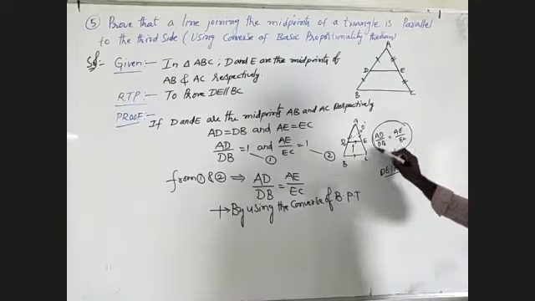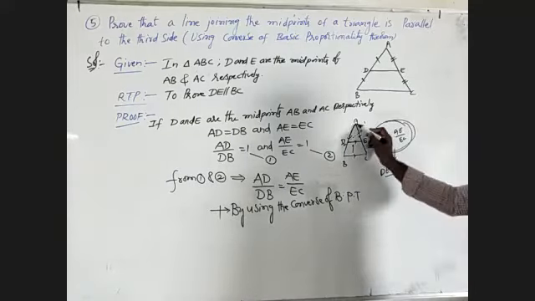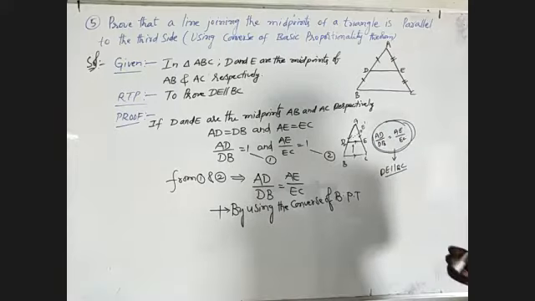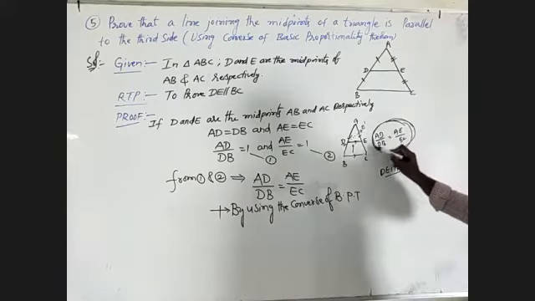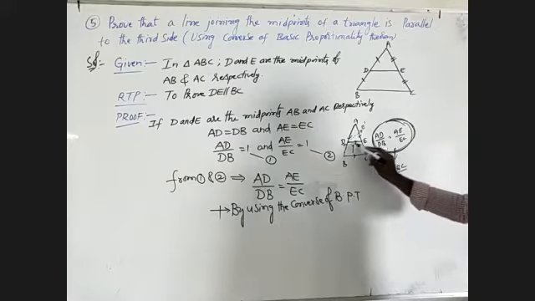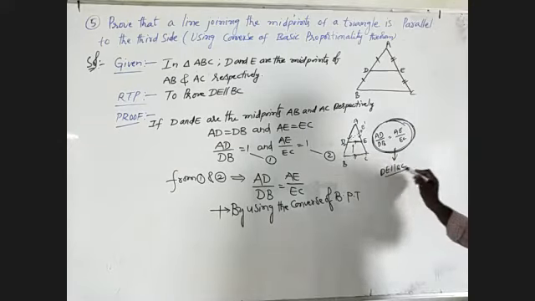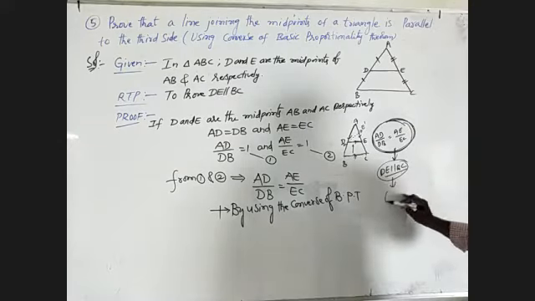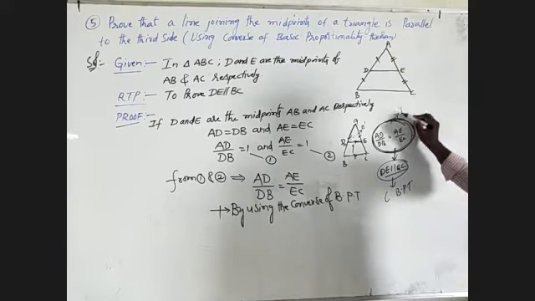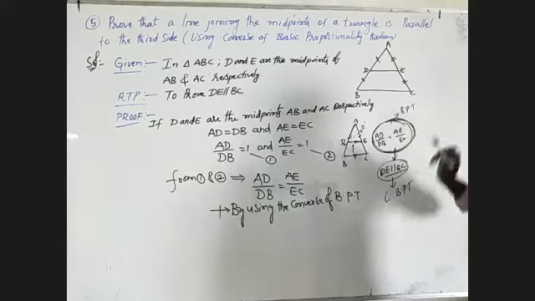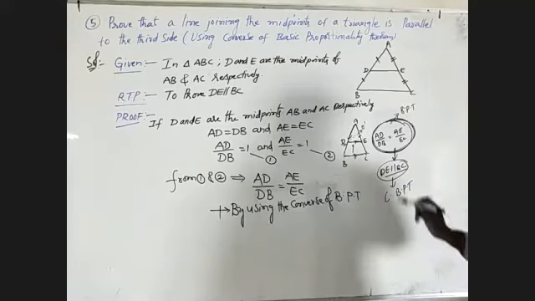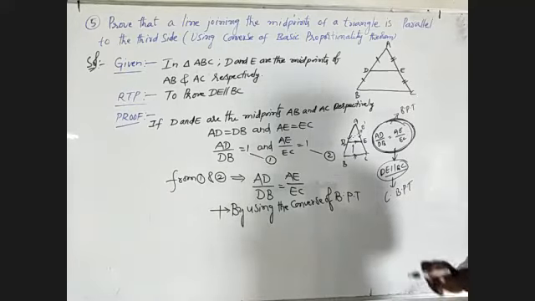What is meant by the basic proportionality theorem? It means AD by DB must be equal to AE by EC. When AD by DB is equal to AE by EC is satisfied, then DE is parallel to BC is known as the converse of BPT. This is the converse of BPT. This is known as BPT. That is the small difference between the basic proportionality theorem and the converse of the basic proportionality theorem.